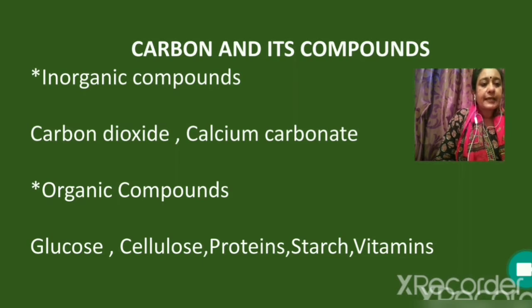Carbon dioxide, calcium carbonate, calcium bicarbonate, sodium carbonate are all inorganic compounds of carbon, whereas glucose, cellulose, proteins, starch, vitamins are organic compounds of carbon. In the Earth's crust, carbon is present in the form of carbonates and bicarbonates. In the Earth's atmosphere, carbon is present as carbon dioxide.